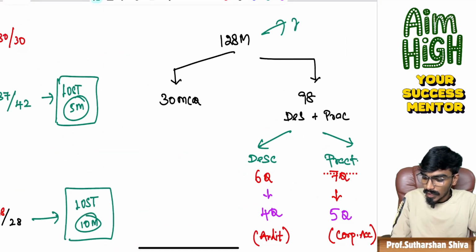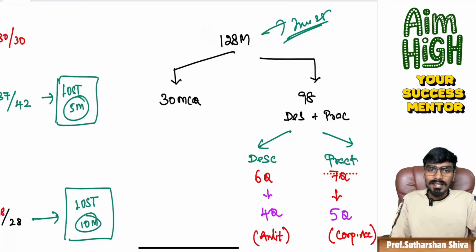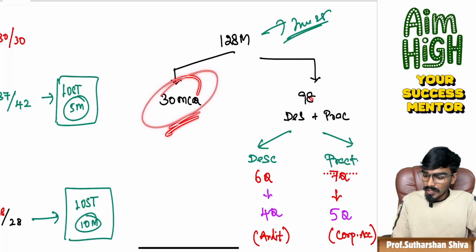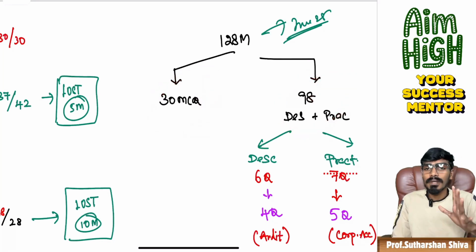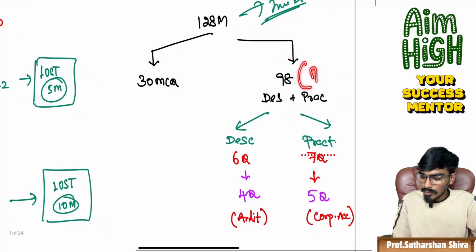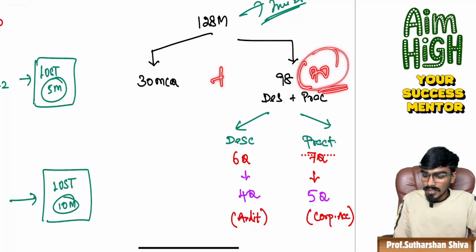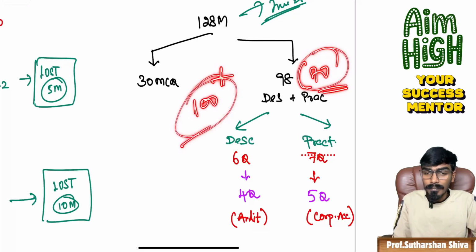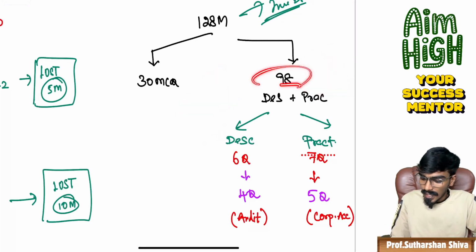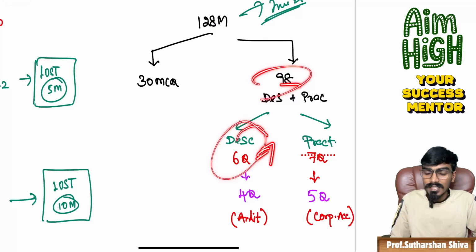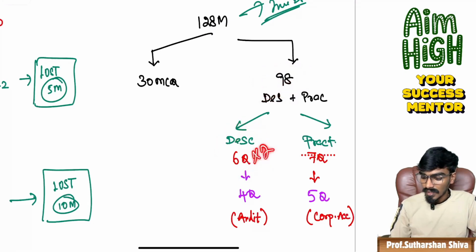In June 2025, every attempt the paper will be tested for 128 marks. In that 128 marks, 30 marks is MCQ. 98 marks will be descriptive plus practical questions, of which you should attend 70 marks. So that 70 plus 30, you will be attending a paper for 100 marks. In that 98 marks, 6 questions are descriptive questions. 6 into 7, you will be getting 42 marks of descriptive.